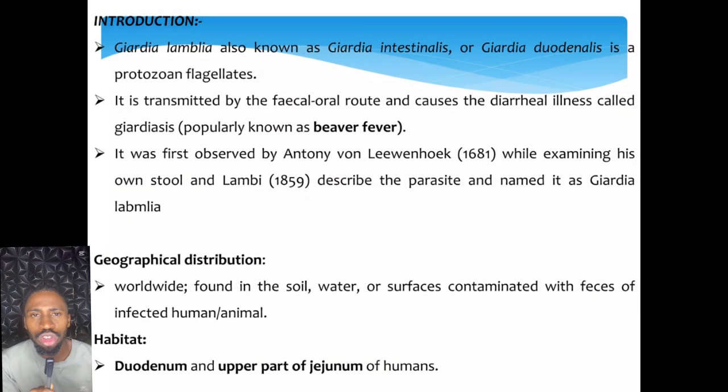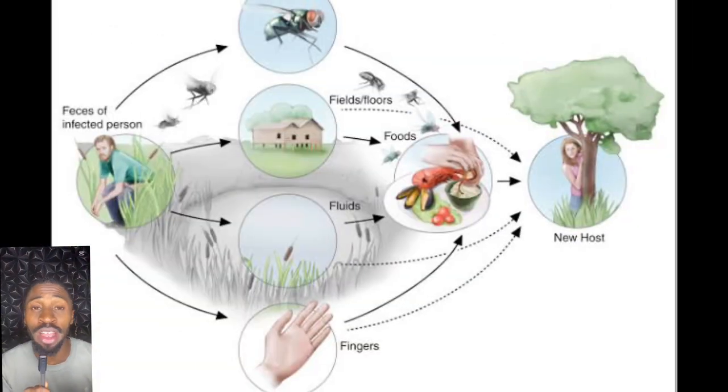It was discovered by Anthony van Leeuwenhoek in 1681 when he isolated it from his own feces, and since then it has been a worldwide GIT infection. Also, one thing you have to know is that it is transmitted by the fecal-oral route. An animal or a human can drop it in feces, and from there it can be taken, or anyhow it gets to the mouth of another person, and then that person gets infected.